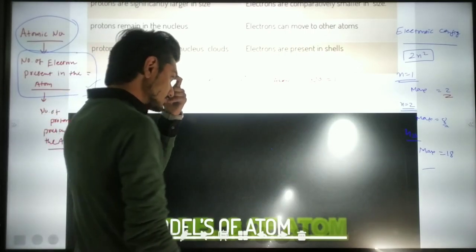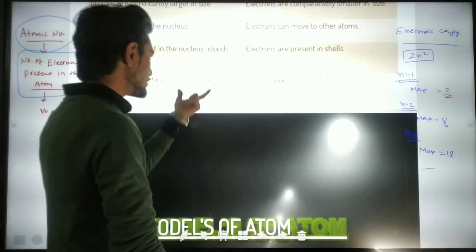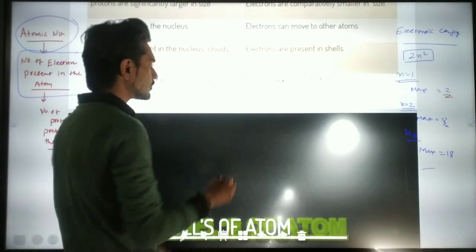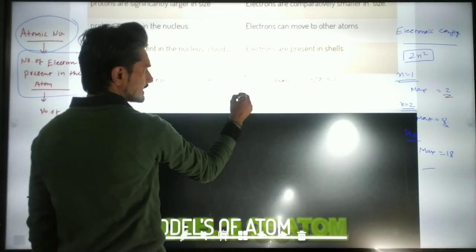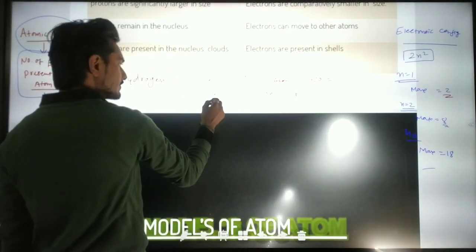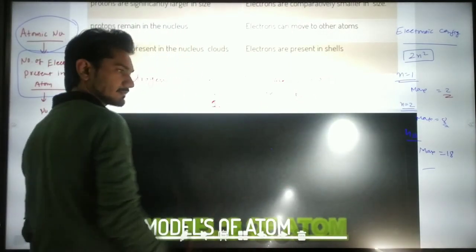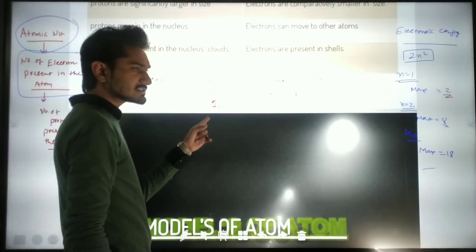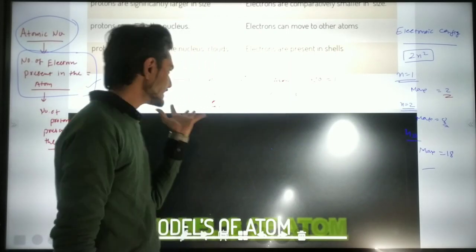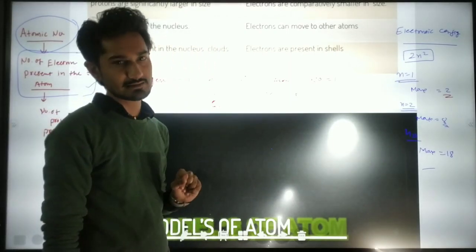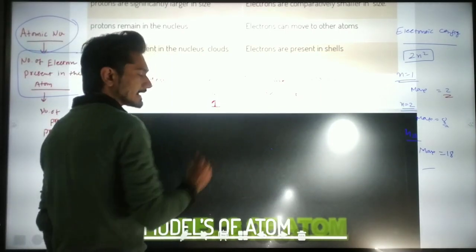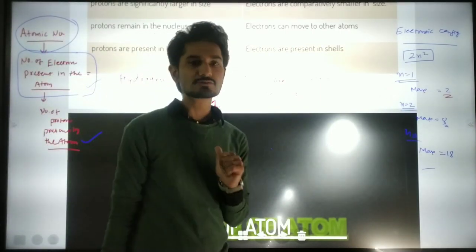the electronic configuration structure. Because it consists of 1 electron, we have seen the 4 orbital structure: K, L, M and N. So it has only 1 electron in the first orbit, because it doesn't have any other extra electron to represent here. So whatever electrons are present in the last orbit.